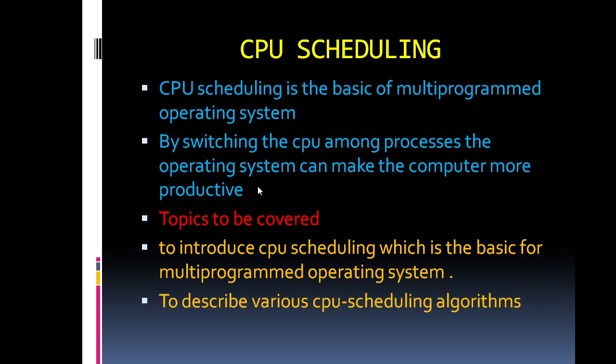The purpose is switching the CPU among the processes, so the operating system can make the computer more productive. That means the process of CPU scheduling is to execute more programs. That concept is called multi-programming.